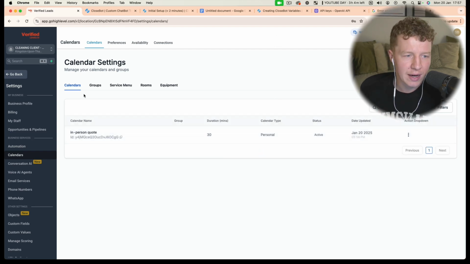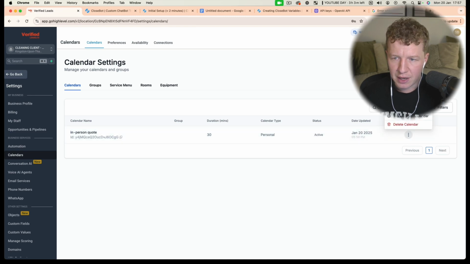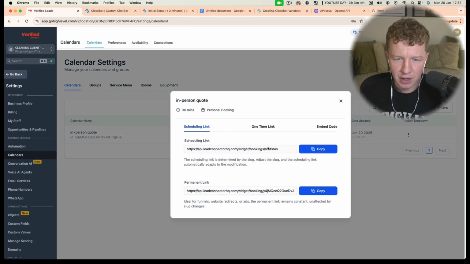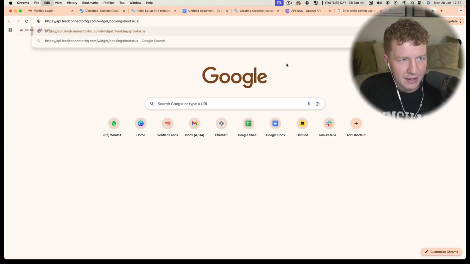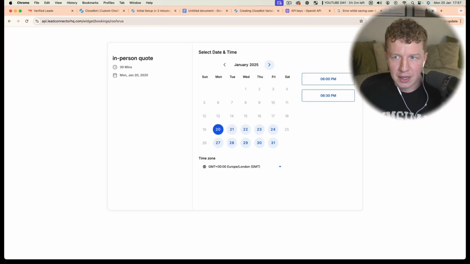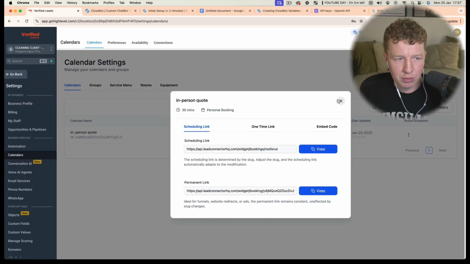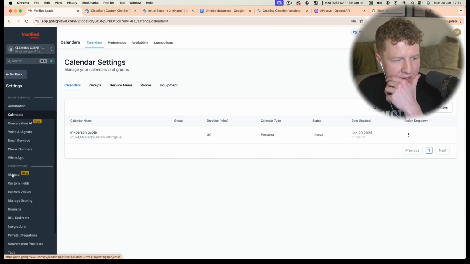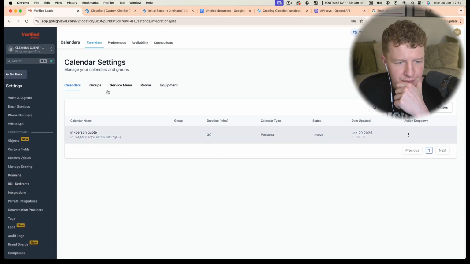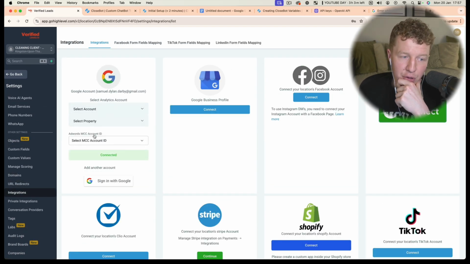Okay, so I've gone ahead and created a calendar called in-person quote. We can share this, and we can view the live link just so we know it's valid and working. We could also go down here to integrations and integrate our Google account. You can see mine's already connected. You could integrate your client's Google profile here, so it will cross-reference with their Google account. If they're not available, it won't book in the appointment.